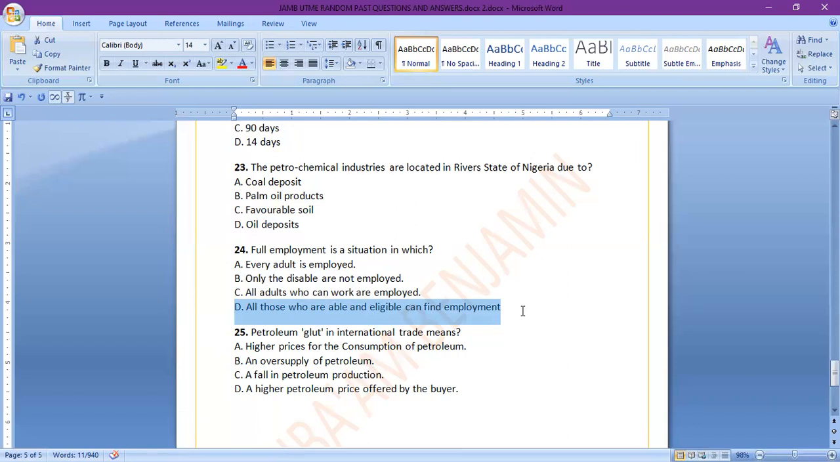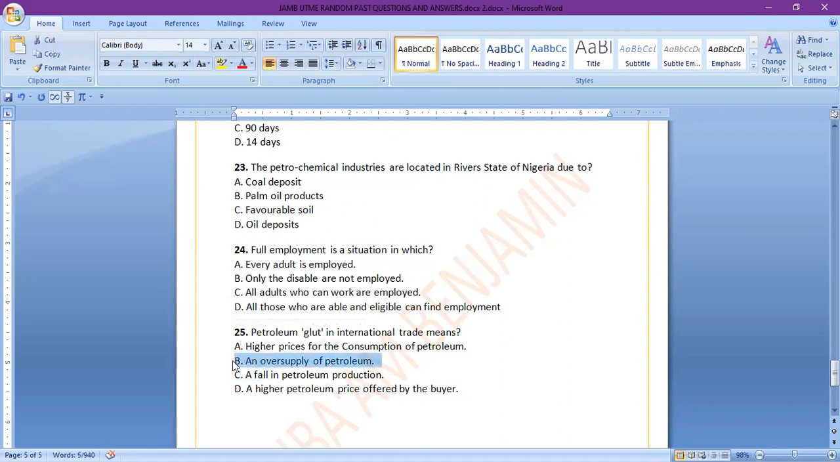The last but not the least, oil glut in international trade means A, high price of consumption of petroleum, B, an oversupply of petroleum, C, a fall in petroleum product, D, a higher petroleum price offered by the buyer. I think most of you know this, international trade. When you have petroleum glut, it means an oversupply of petroleum in the international market.